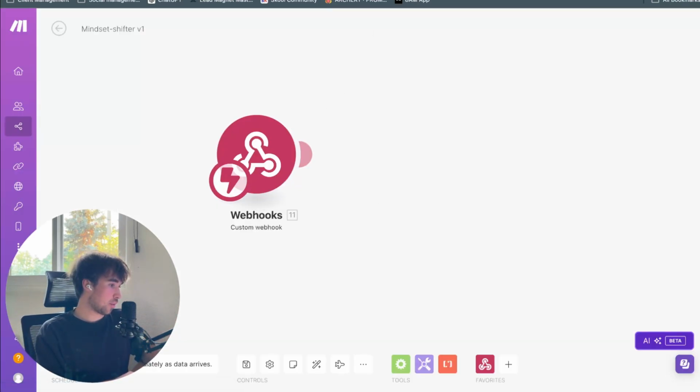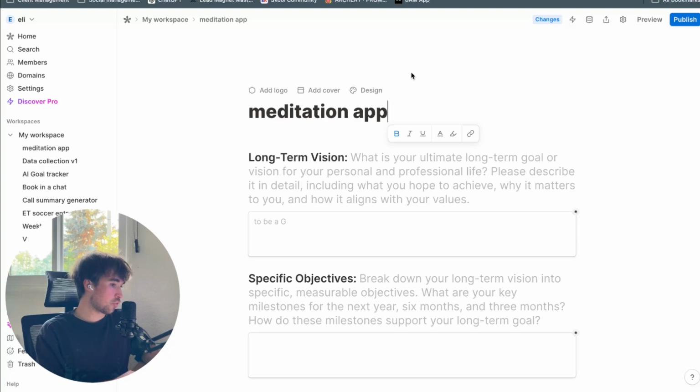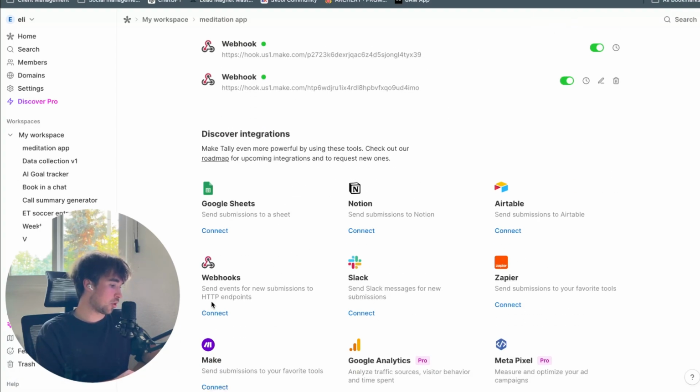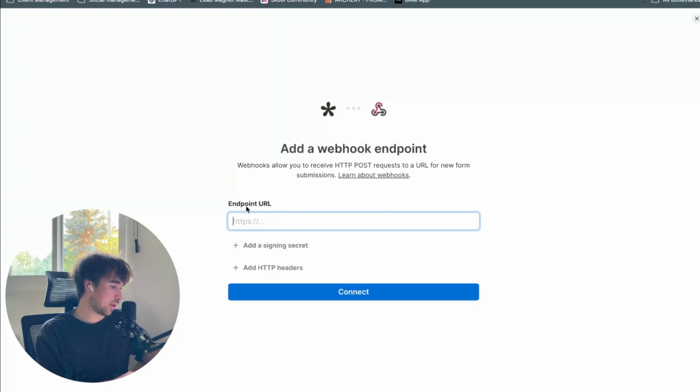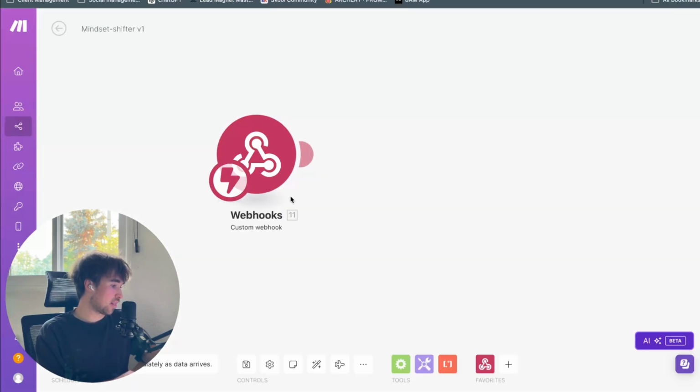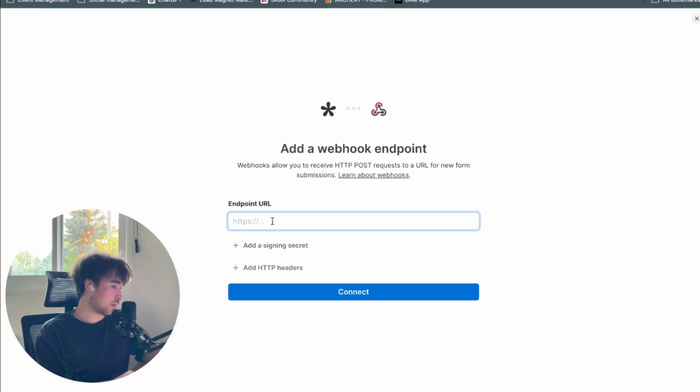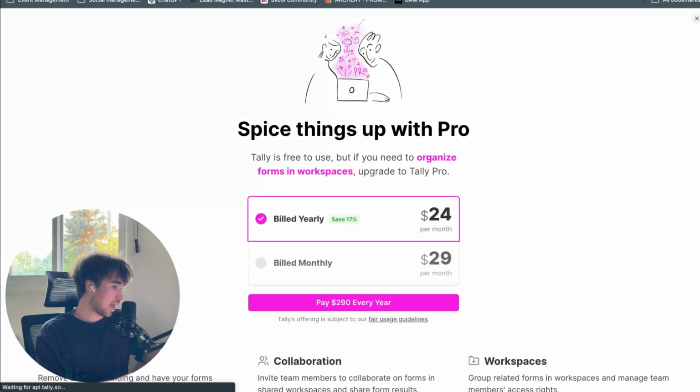So this is our webhook, as I was saying. If we go into this little lightning bolt right here, you can see these are my 2 active webhooks. All we have to do is click connect down here and just copy and paste this URL into that. So copy, boom, paste it right in here and just click connect. That's literally all you have to do, and then you'll be good to go. You'll be set up perfectly.